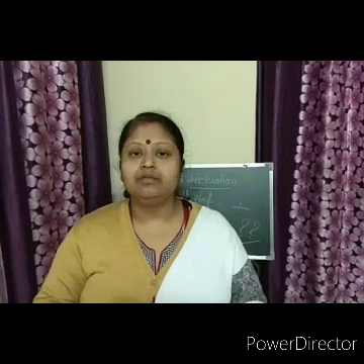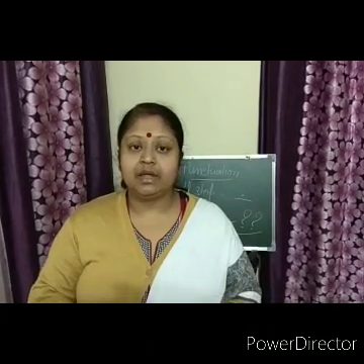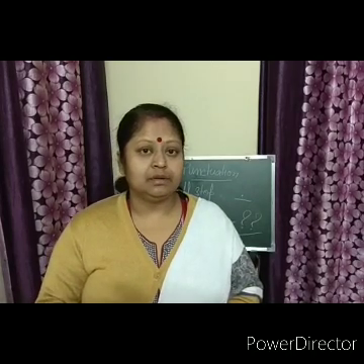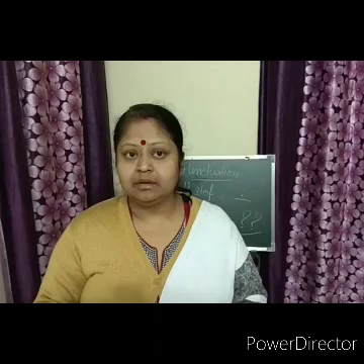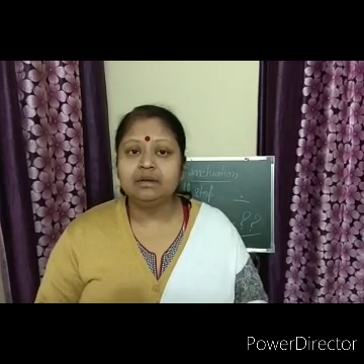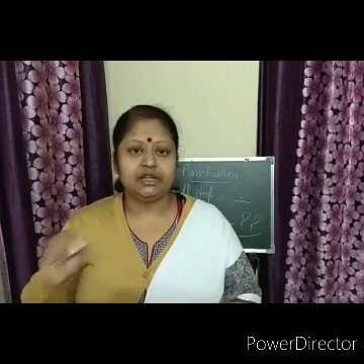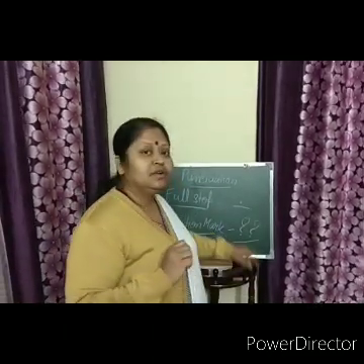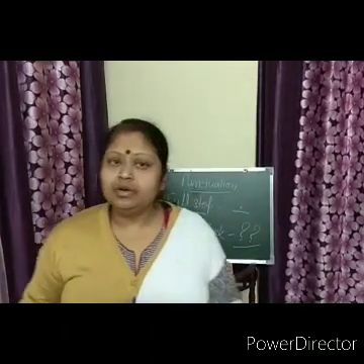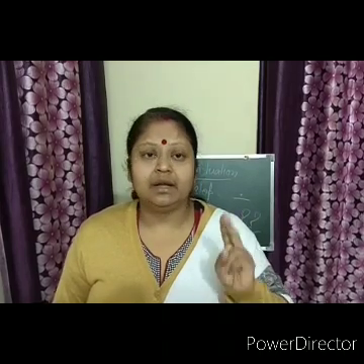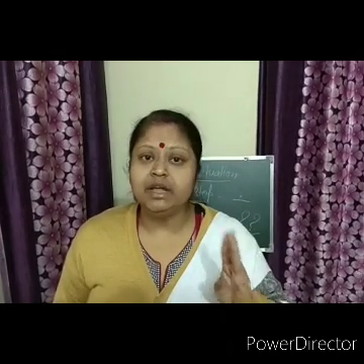Suppose, for example, what is your name? Where are you going? Can you do this work? Can you answer me? All these sentences are in the form of a question. So, at the end of this type of sentences, we always put question mark. And this is the symbol of question mark. Clear? So, today we learned about three kinds of punctuation marks. Number one, capital letters. Number two, full stop. And number three, question mark.